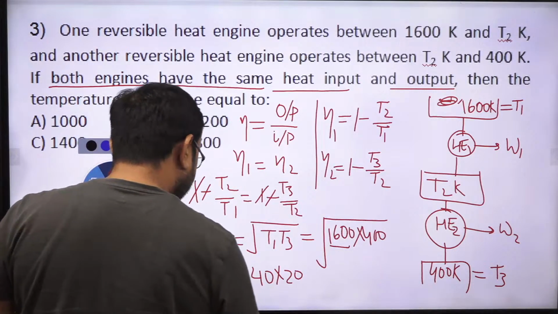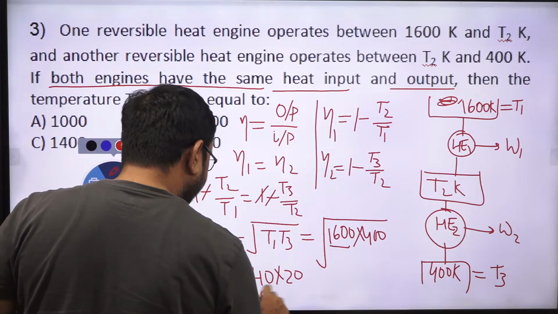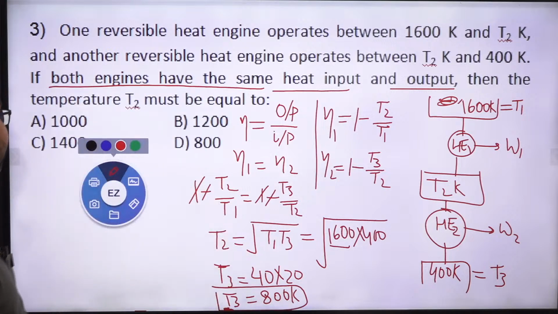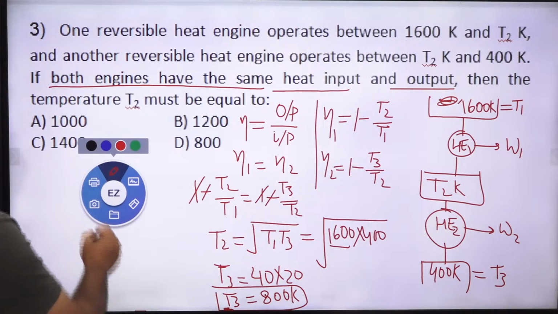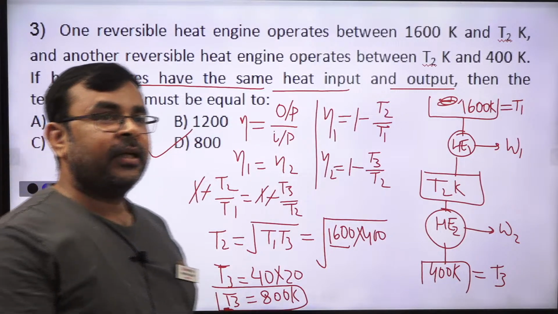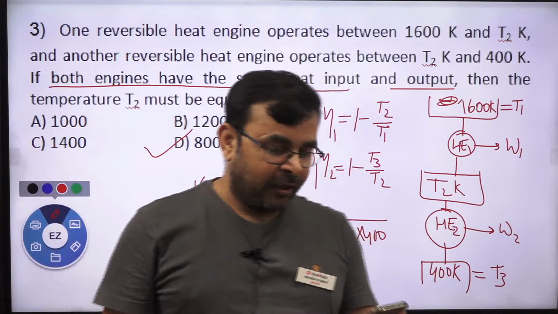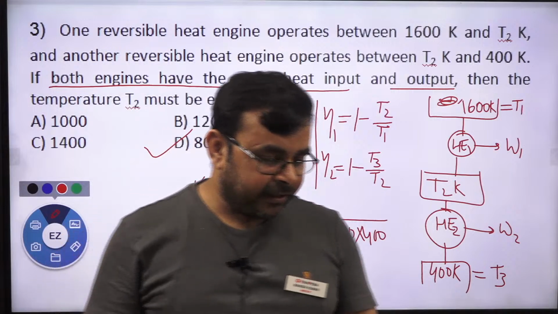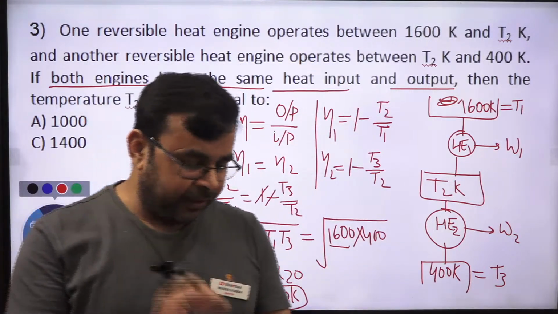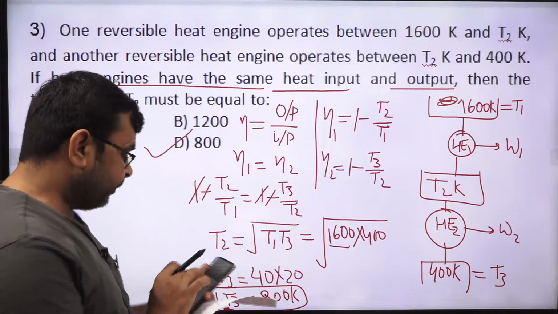Yes or no? So simply can I say T2 is equal to 800 Kelvin? T2 is nothing but 800 Kelvin. Yes or no? 800 Kelvin. So the correct answer is option D. Correct. So are you getting 800 is the right answer? Okay, now tell me if you have any doubt. Anyone, if you have any doubt, then just ask me.